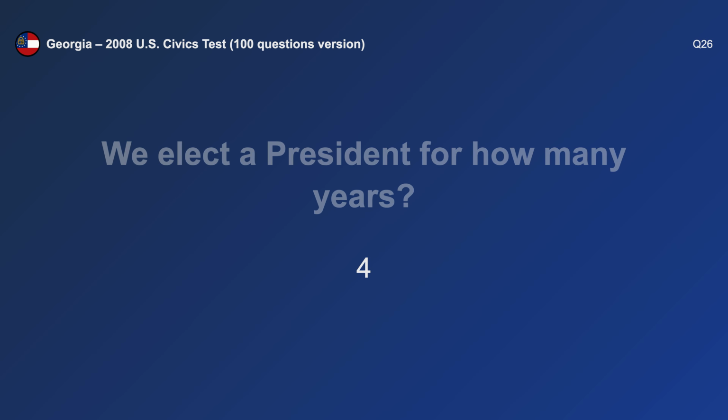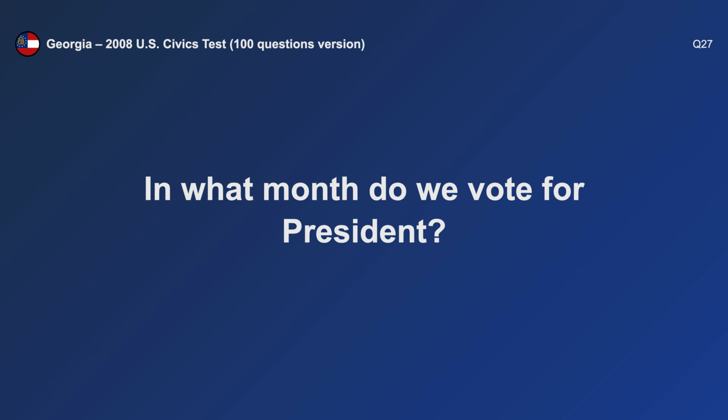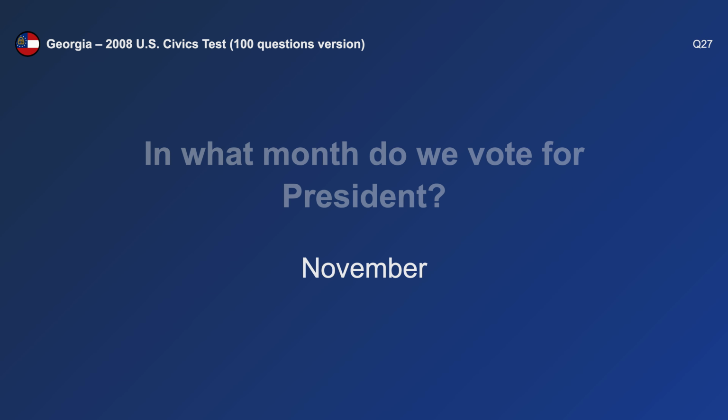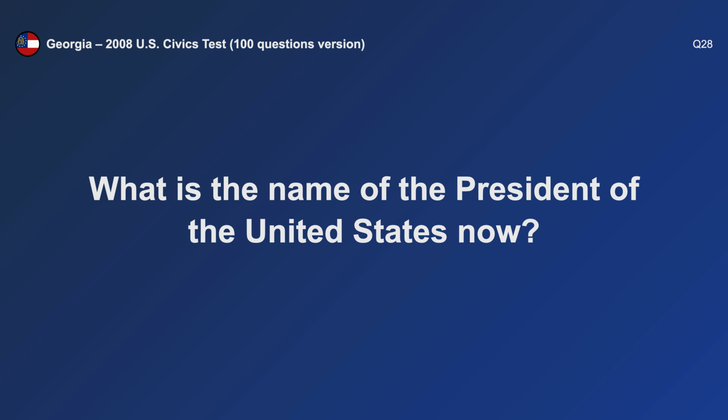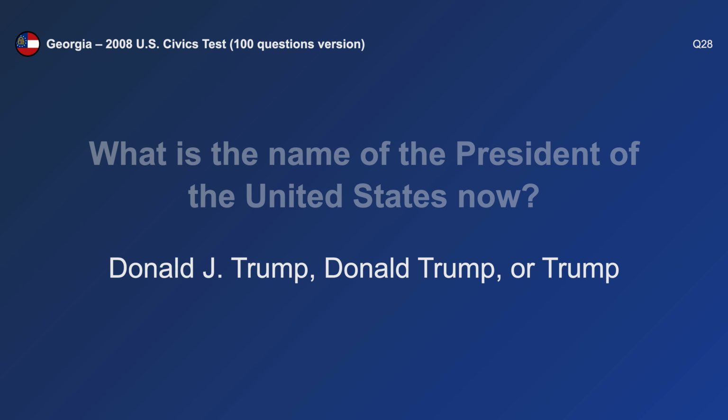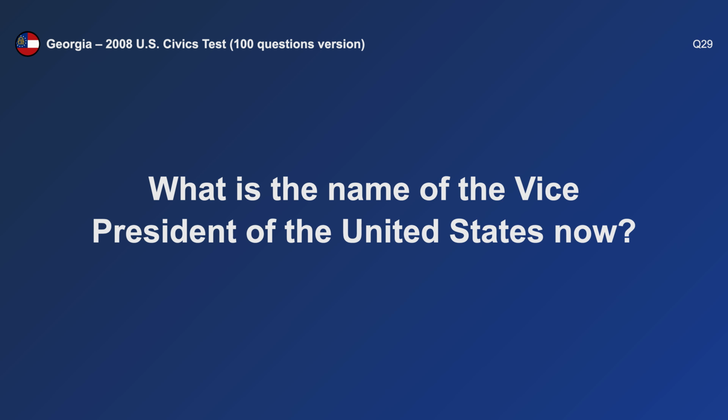4. In what month do we vote for president? November. What is the name of the President of the United States now? Donald Trump. What is the name of the Vice President of the United States now?